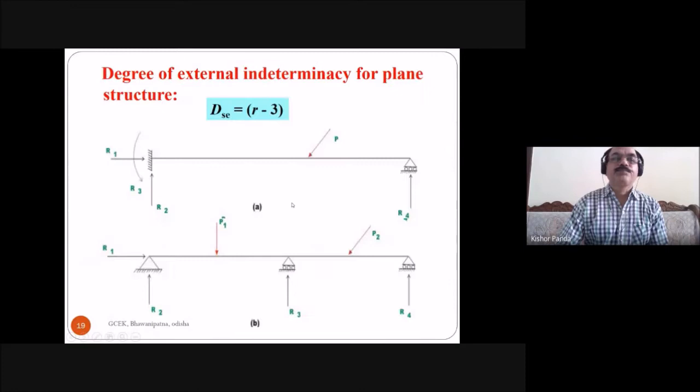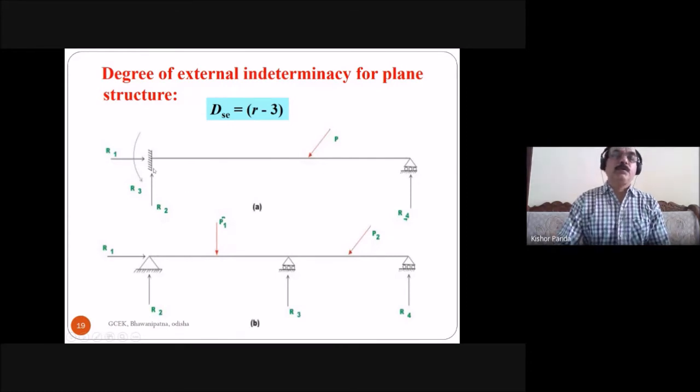Here you see the degree of external indeterminacy for a plane structure. Here this is your fixed end and this is a roller support.